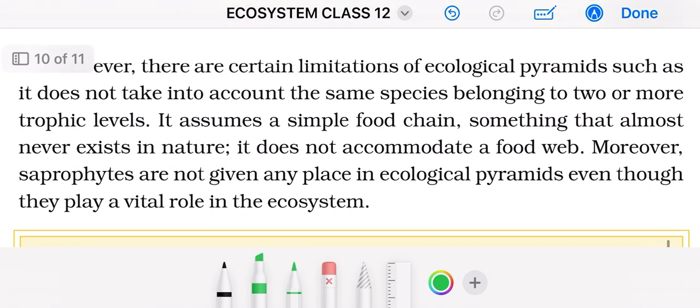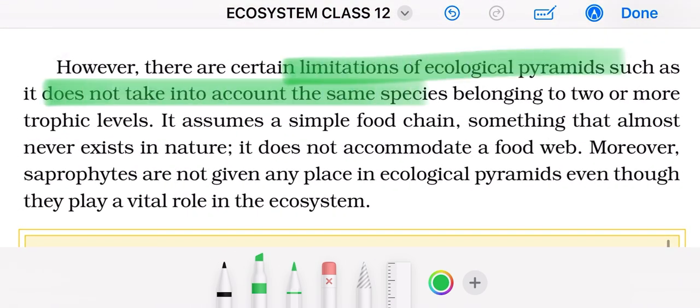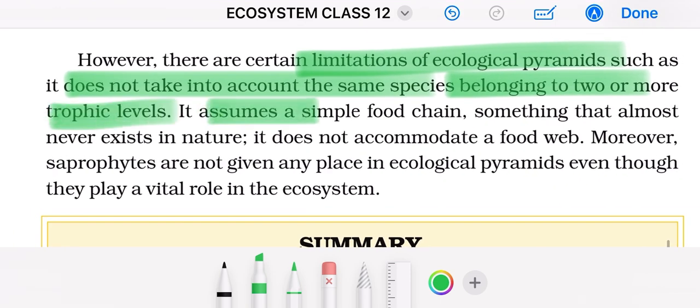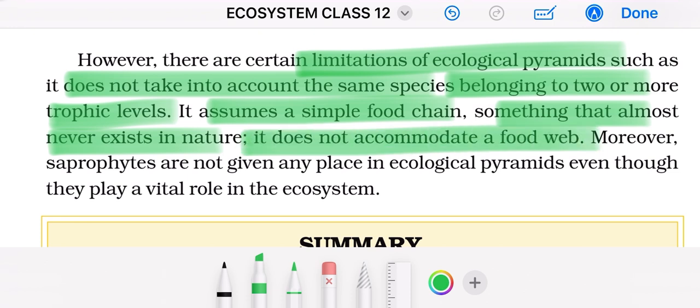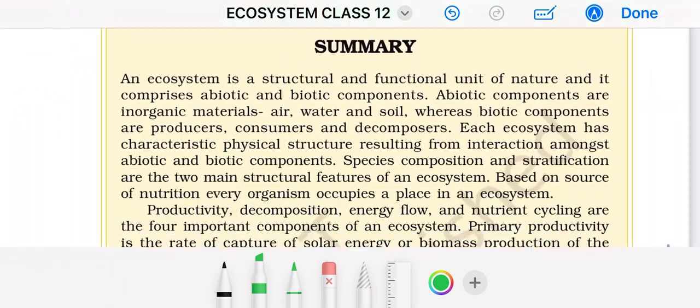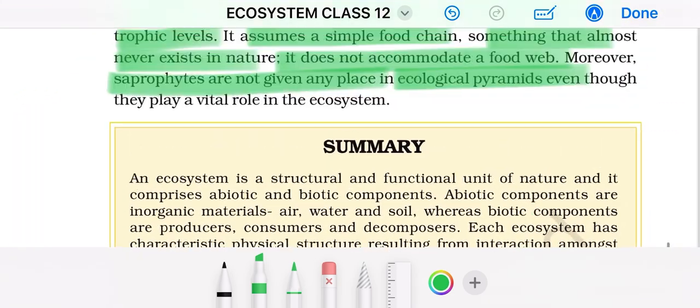However, there are certain limitations of the ecological pyramid, such as it does not take into account the same species belonging to two or more trophic levels. It assumes a simple food chain, something that almost never exists in nature. It does not accommodate a food web. Moreover, saprophytes are not given any place in ecological pyramids, even though they play a vital role in the ecosystem. This is all your chapter. We are done with it.